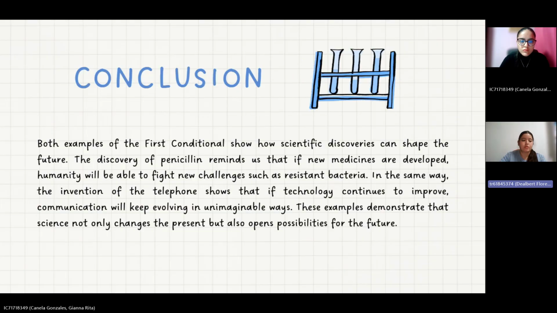In conclusion, both examples of the first conditional show how scientific discoveries can shape the future. The discovery of penicillin reminds us that if new medicines are developed, humanity will be able to fight new challenges such as resistant bacteria. In the same way, the invention of the telephone shows that if technology continues to improve, communication will keep evolving in unimaginable ways. These examples demonstrate that science not only changes the present but also opens possibilities for the future.